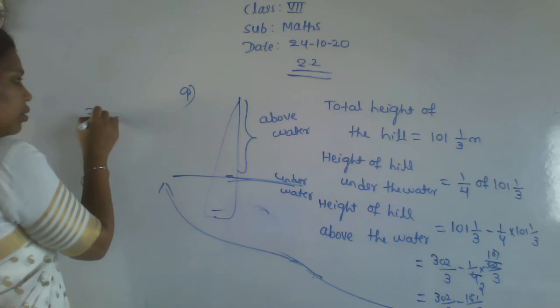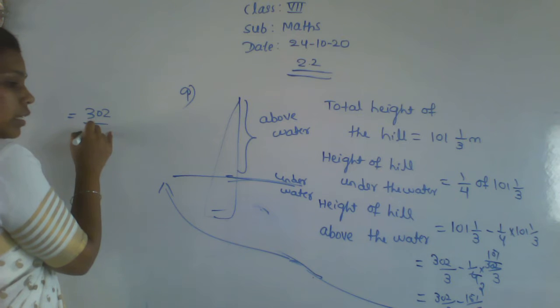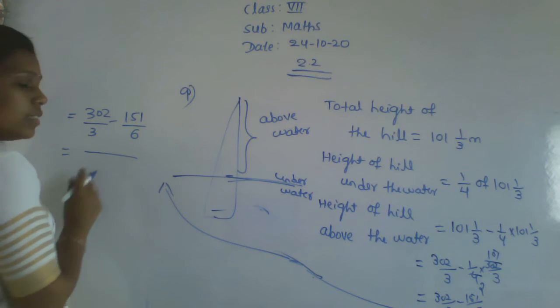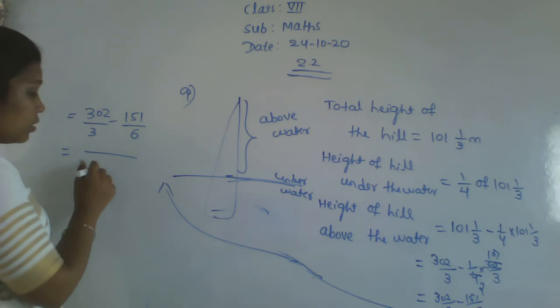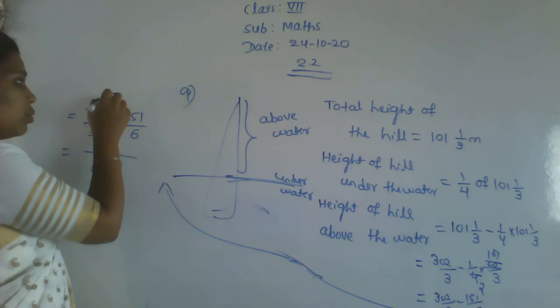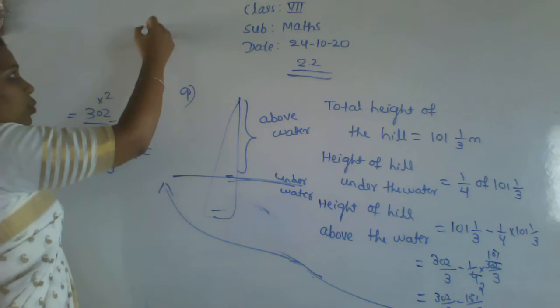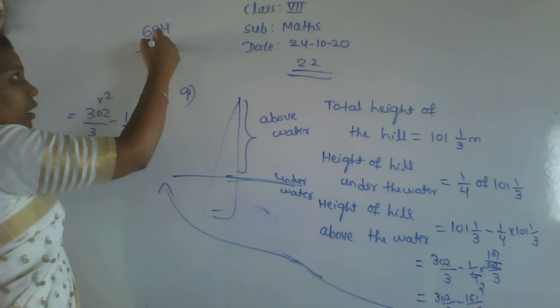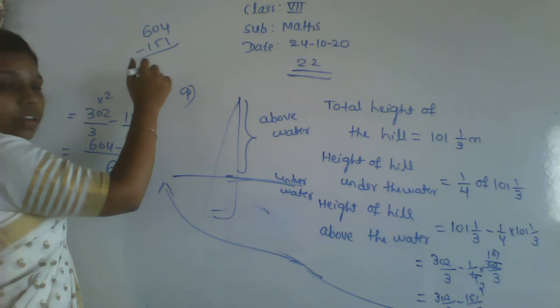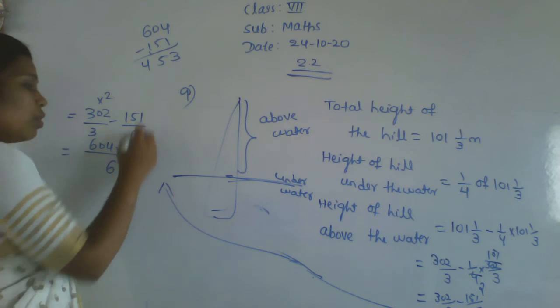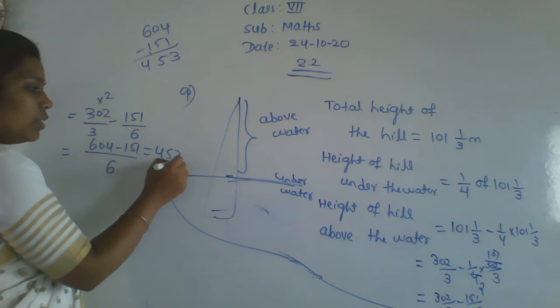That is 302 divided by 3 minus 151 by 6. What is the LCM here? LCM is 6. So that is 604 minus 151. Subtract: 4 minus 1 is 3, 10 minus 5 is 5, 6 minus 2 is 4. So that is equal to 453 by 6.